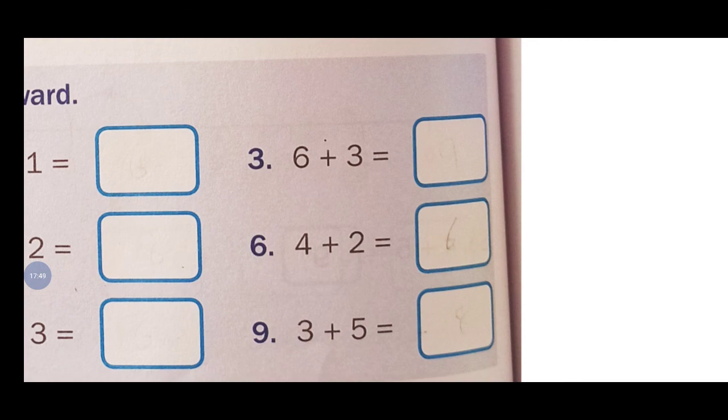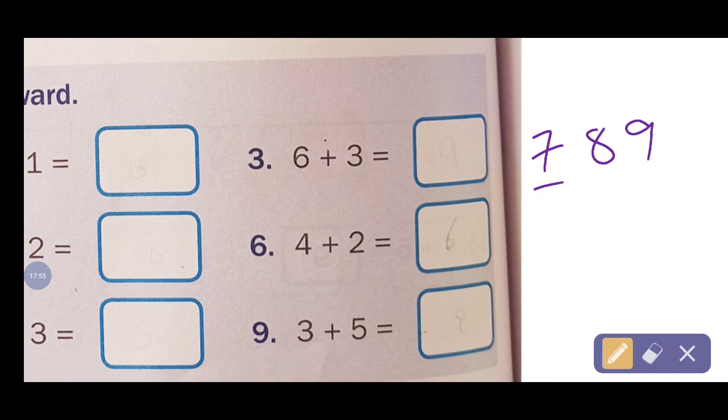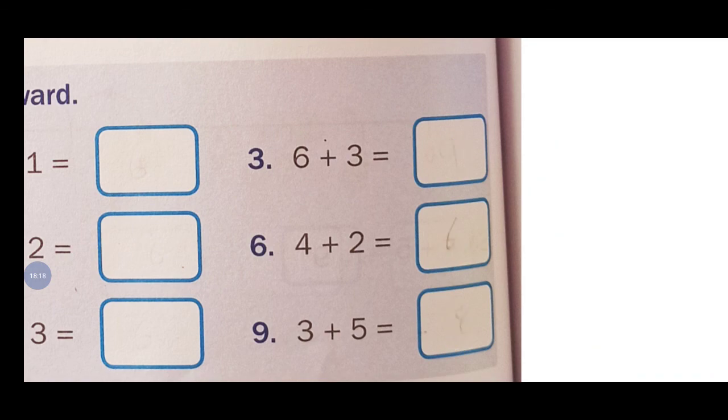And 6 plus 3. 6 after 3 you can count. 7, 8, 9. Only 3 numbers counting. What is the answer? 9. 4 after 2 you can count. 5, 6. What is the answer? 6. So 3 after 5 you can count. Already we wrote 5 plus 3, 3 plus 5. How many? 8. The answer is 8. Okay children? Very simple, very easy.